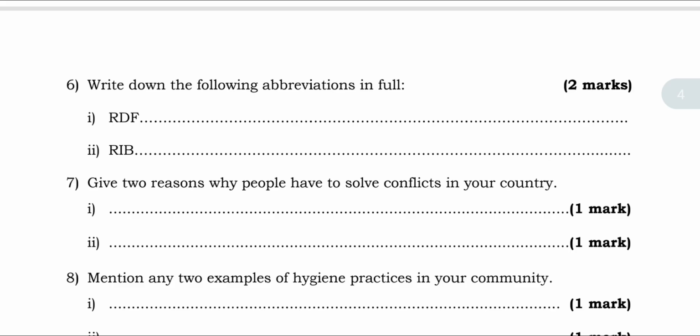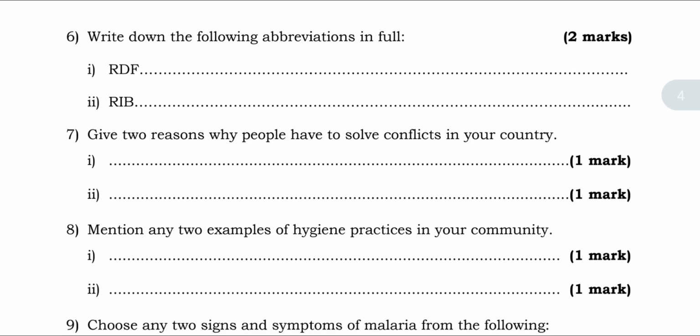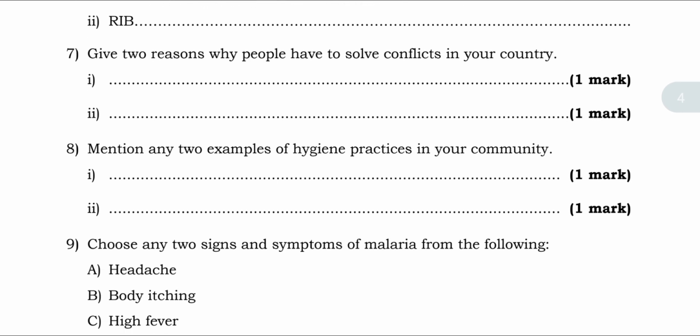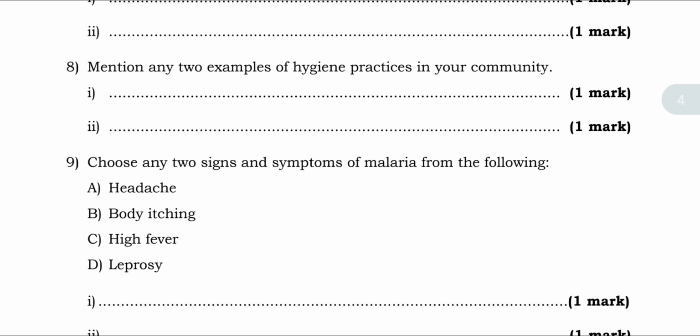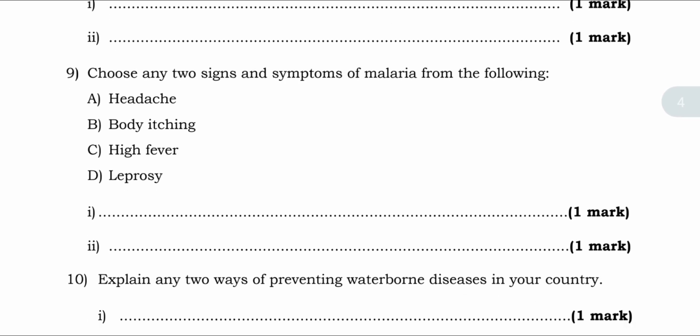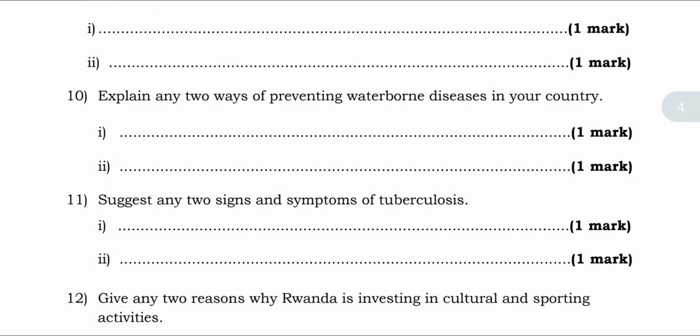Question 6, write down the following observation in full. 7, give 2 reasons why people have to solve conflicts in your country. 8, mention any 2 examples of hygiene practices in your community. 9, choose any 2 signs and symptoms of malaria from the following options: headache, body itch, high fever, and leprosy. Whereas question 10, explain any 2 ways of preventing waterborne diseases in your country.